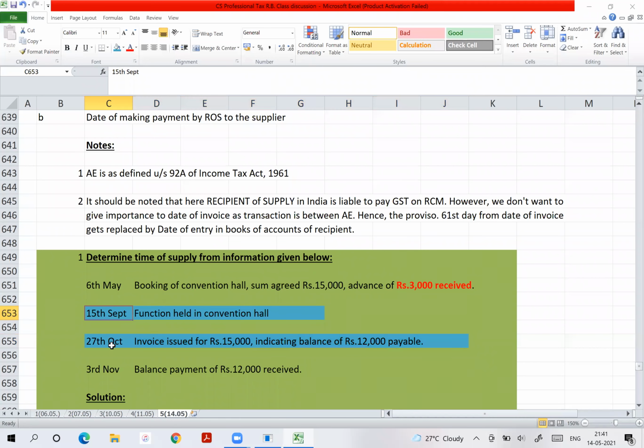Now, did you understand this point of 15th? So is it within 30 days? It is not within 30 days. Very good. So what will be time of supply? Time of supply will be date of completion of service or date of receipt of payment, whichever is earlier. So for 3,000, it will be 6th May. Yes or no?